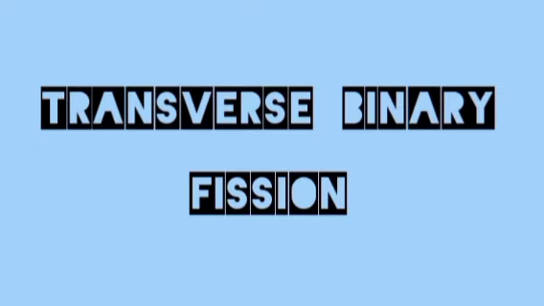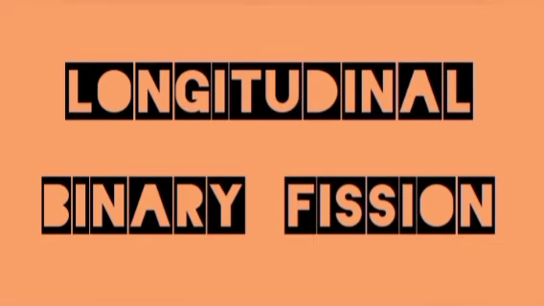The second type of binary fission is transverse binary fission. In this method, the plane of fission passes along the transverse axis of the organism. The best examples are bacteria, paramecium, and diatoms. The third type is longitudinal binary fission. In this method, the plane of the fission passes along the longitudinal axis of the organism. Best examples are Euglena, Trypanosoma, Leishmania, Vorticella.